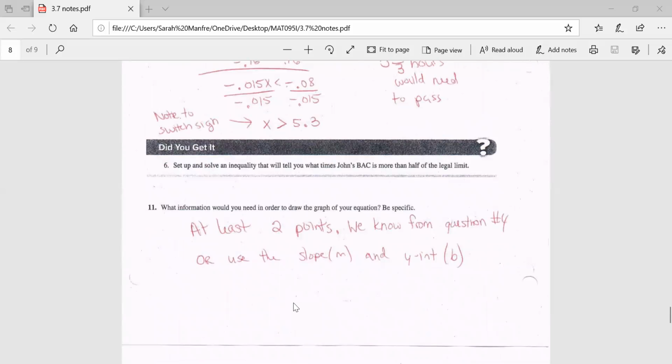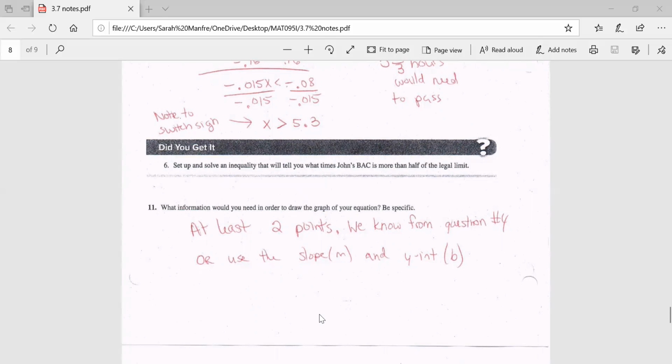Okay, what information would you need to draw the graph of this equation? Well, you need 2 points. So any 2 points. And we know those 2 points because we know the slope and we know the y-intercept. And I know you might say, well, slope isn't a point, but we can use it to find the next point, because if we know the y-intercept, if I put a dot here, remember slope is rise over run. So we can go up and over.